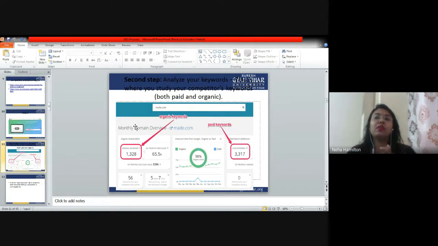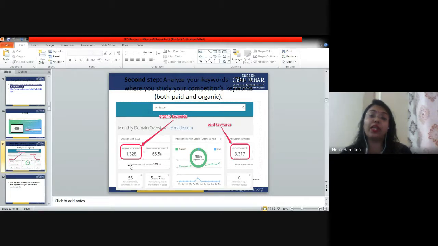For example, you do two kinds of things to improve your visibility on Google. Either you go the paid way or you go the organic way. Okay. If you are going the paid way, you are using Google AdWords and you are making paid advertisements on Google that appear on the first row of Google or on the right vertical column of Google, and it will be written ad there. Okay. So if you are using those keywords, we call them paid keywords. So paid keywords, how many paid keywords they are using?